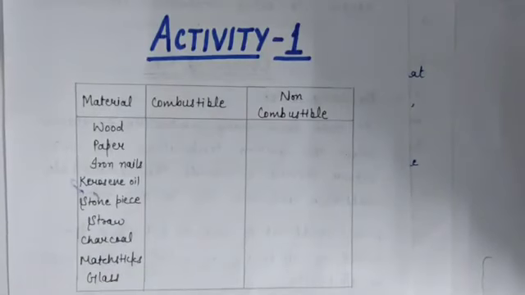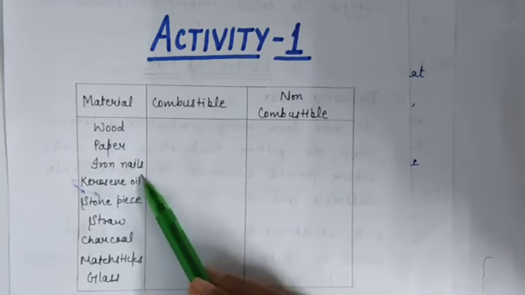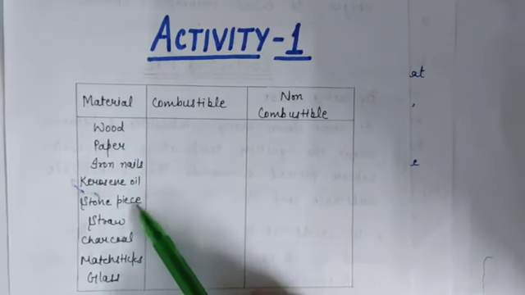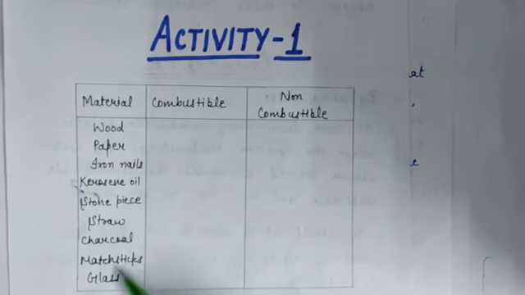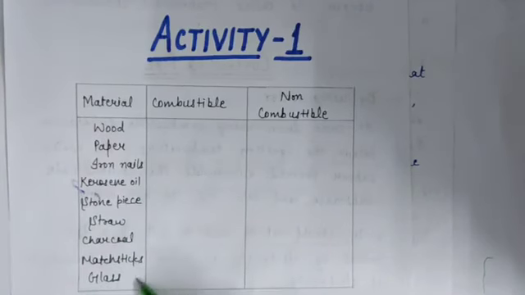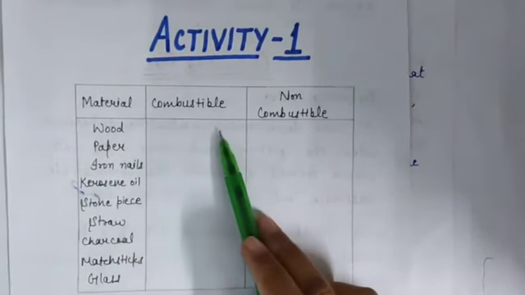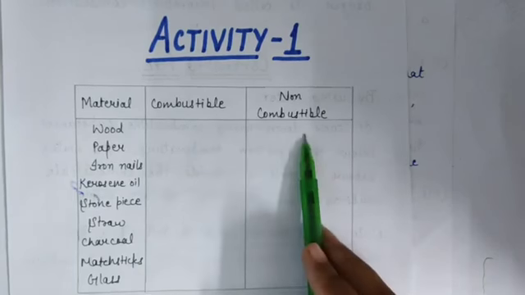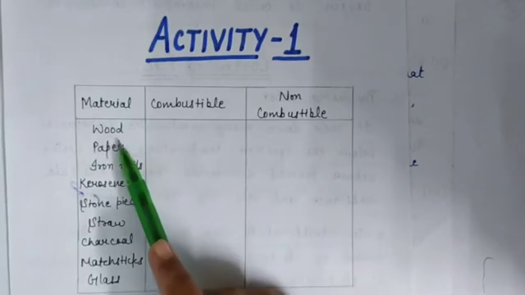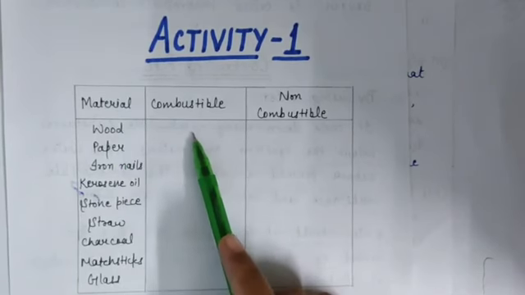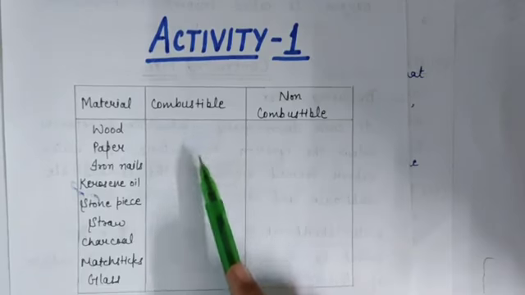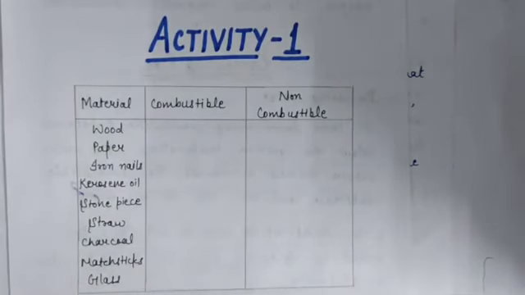Now do an activity. Collect some materials like wood, paper, iron nails, kerosene oil, stone, peas, straw, charcoal, matchsticks and glass. And then write here whether these materials are combustible or non-combustible. Means if wood is combustible, then write here combustible. Okay. So we are doing this activity to find whether a given substance is combustible or non-combustible. You have to fill this table yourself.